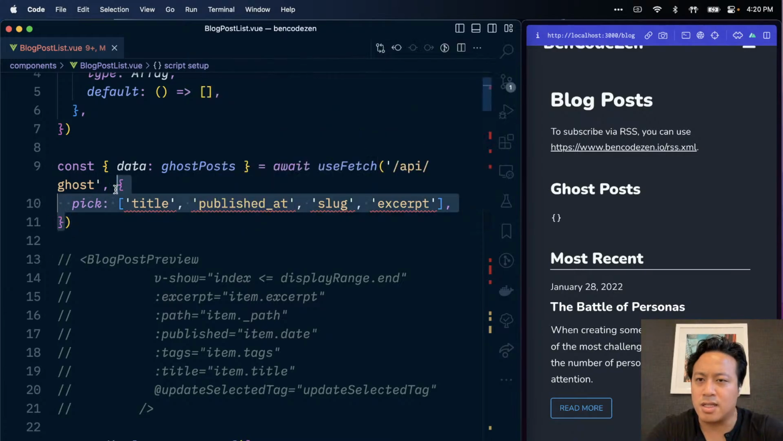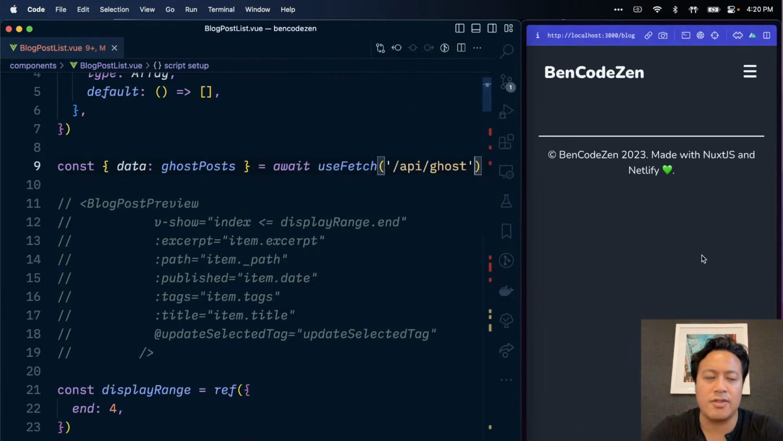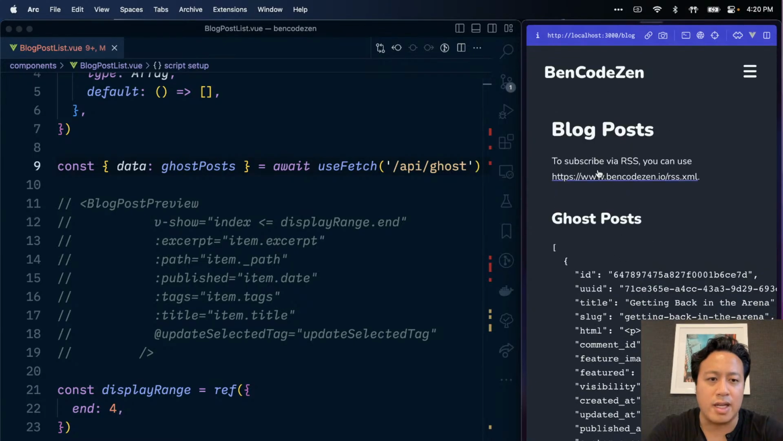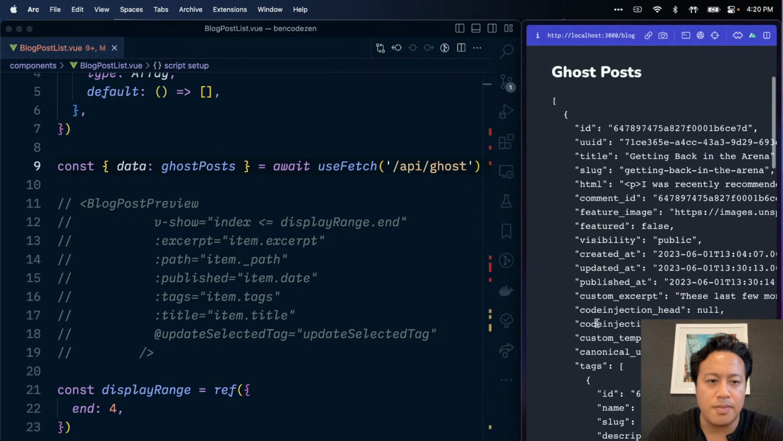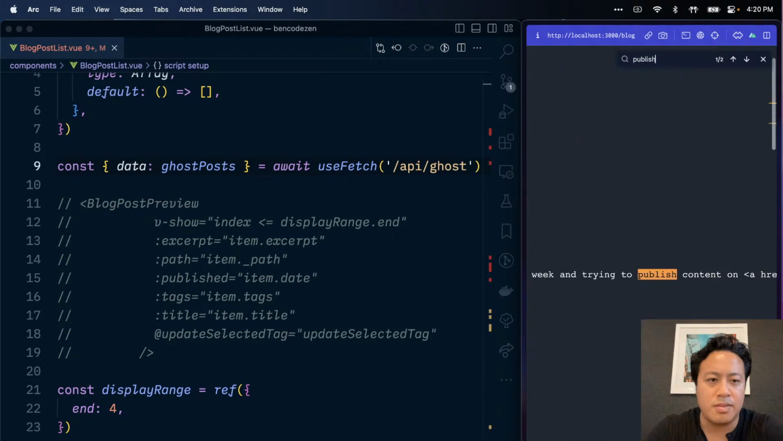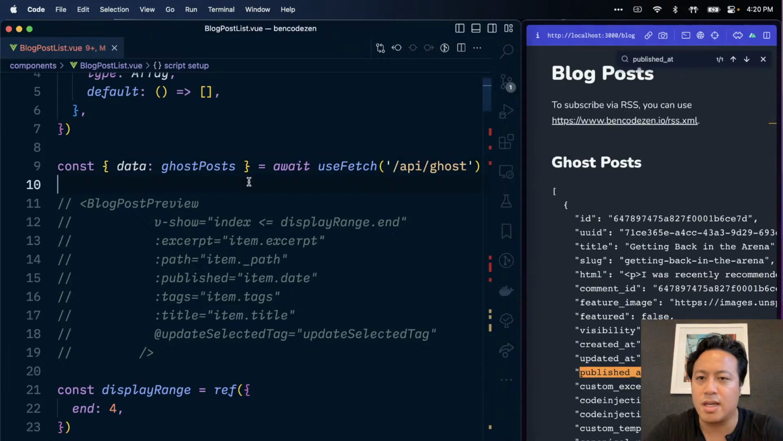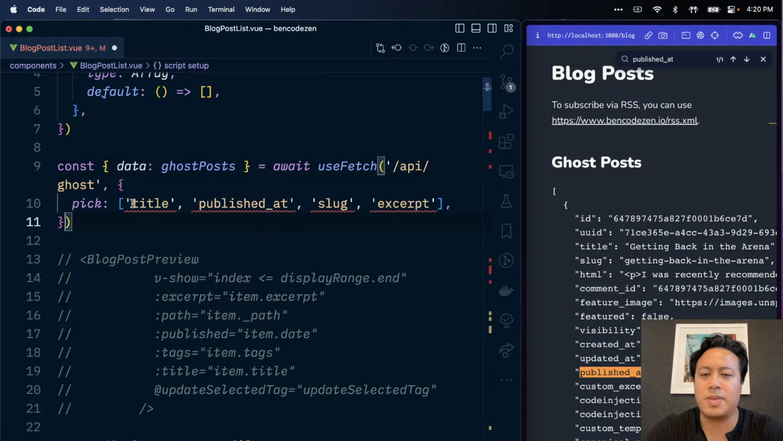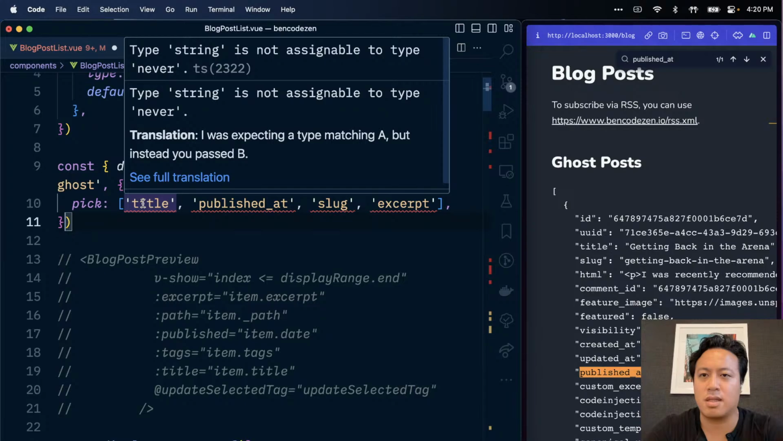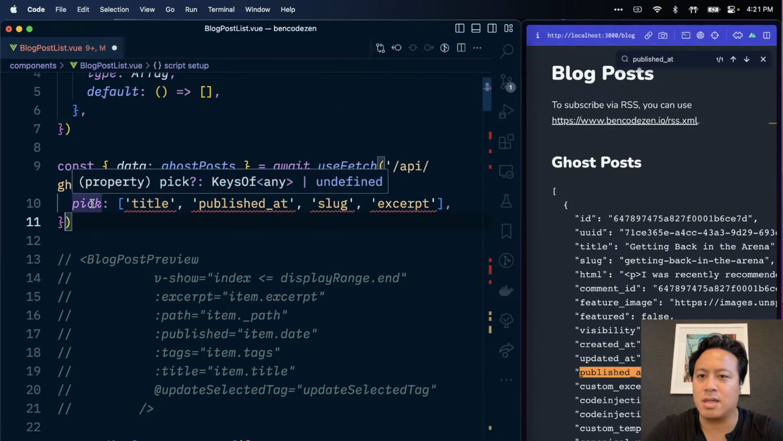All right. So again, clearly something's breaking. So let's just delete that first, save, refresh. All right, great. So we have a bunch of stuff and we have stuff pick. Yep. Excerpt. Yep. Published at. Yep. Okay. So this is the only unfortunate thing. I believe I used this correctly. We should be able to pick the properties that we want. Pick keys of any undefined.